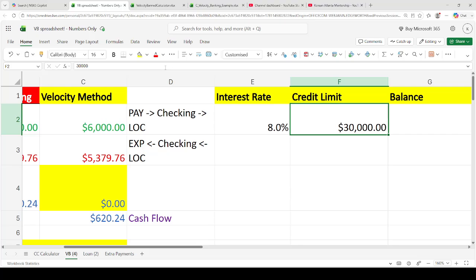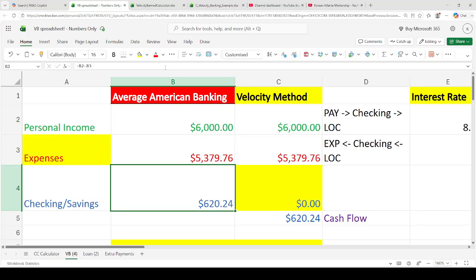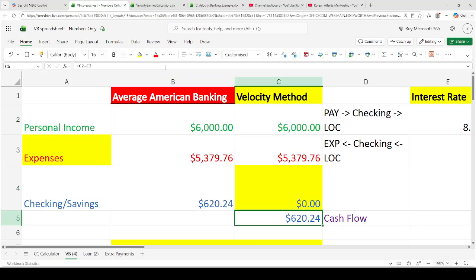Okay, so this is a $30,000 8% home equity line of credit. Now, if you ever go to a bank and you're in a dire situation and you don't have that much cash flow left over and you have a lot of debt, is the bank going to lend you a home equity line of credit or any sort of line of credit or any sort of loan, right? The answer to that is no.